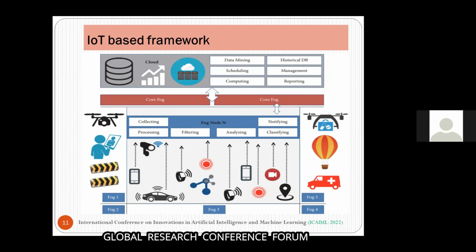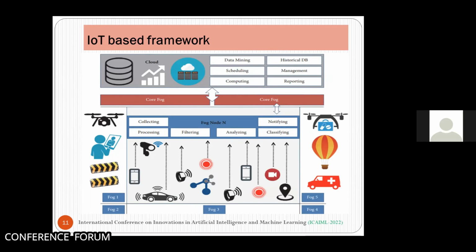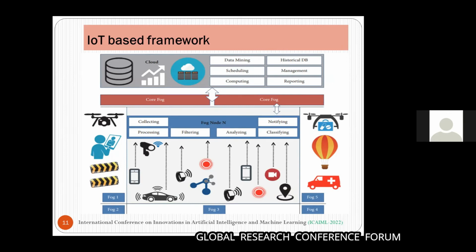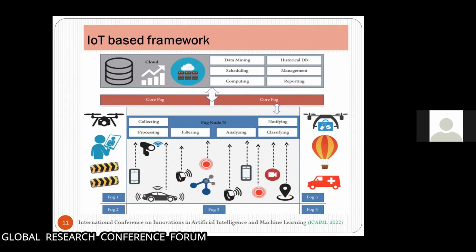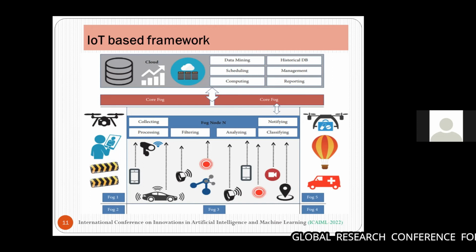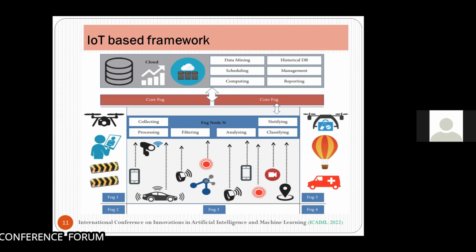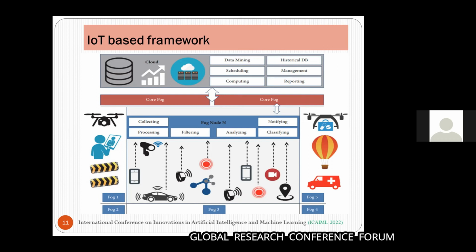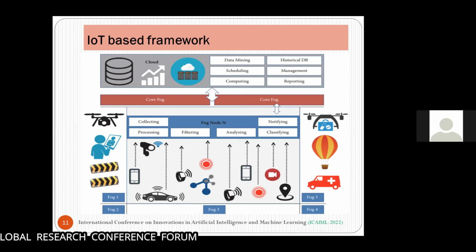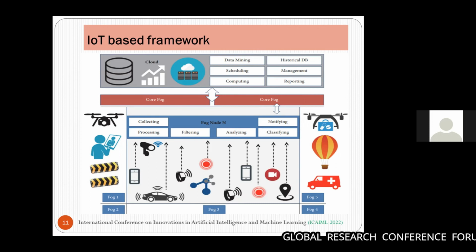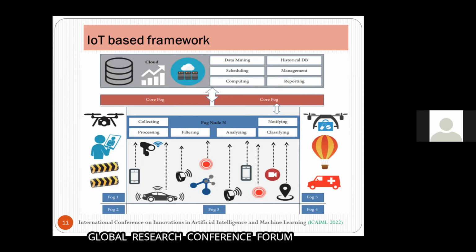Then the data will be processed locally in a fog node. This processing is done at the local fog node, which could be available in each cell to make a decision with low latency. It means we are supposed to take the decision immediately for the crowded and uncrowded area, so there should not be latency. The result from the fog is then sent to the core fog node for rigorous processing and organization. As shown in the diagram, data mining, scheduling, computing, these types of things we are supposed to do before giving the result to the visitors or to the public.